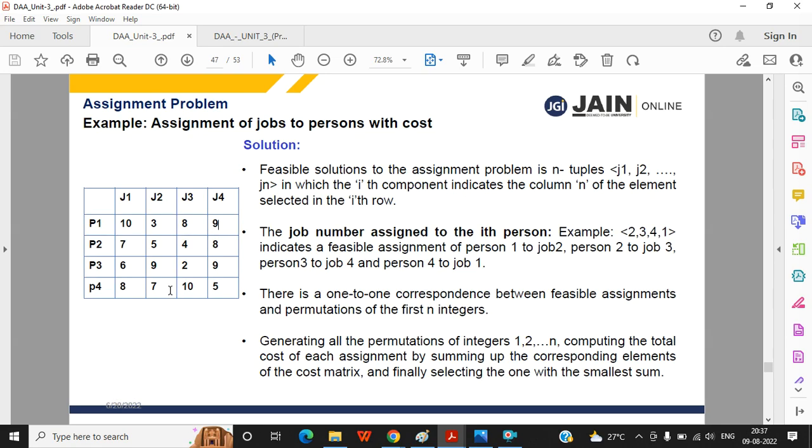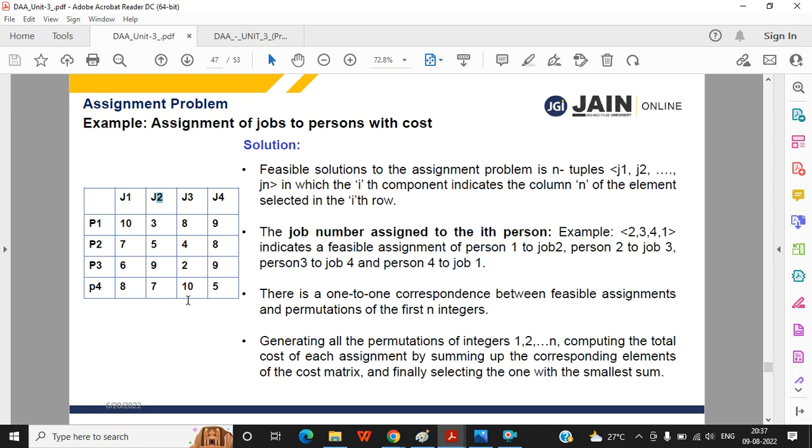But you may also assign in that way, that person P1 is assigned job J2, and P2 is assigned maybe J3, something like that also. So there may be many combinations of how you can assign these jobs to these persons. Among all those combinations, in the brute force technique, you have to find all possible combinations.